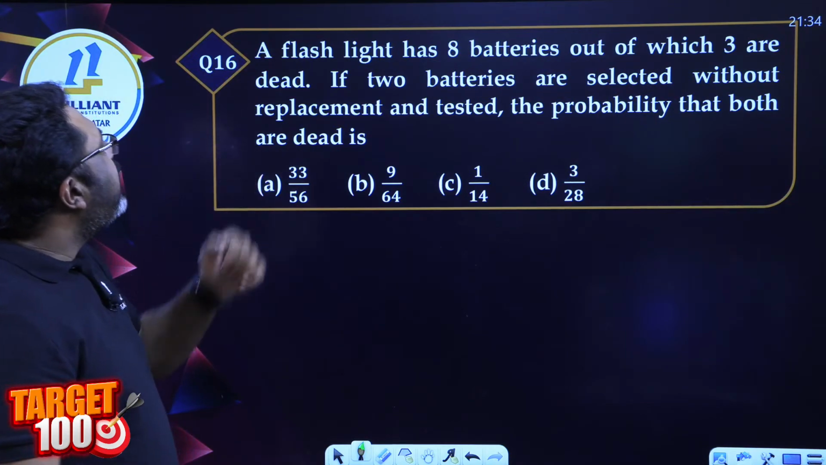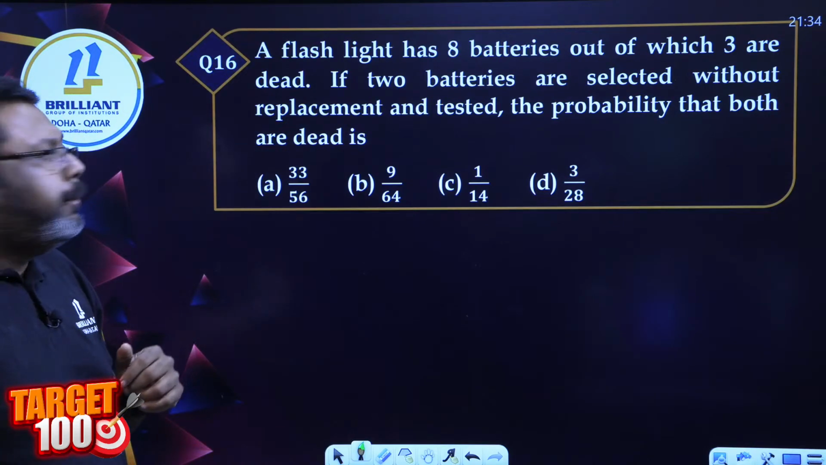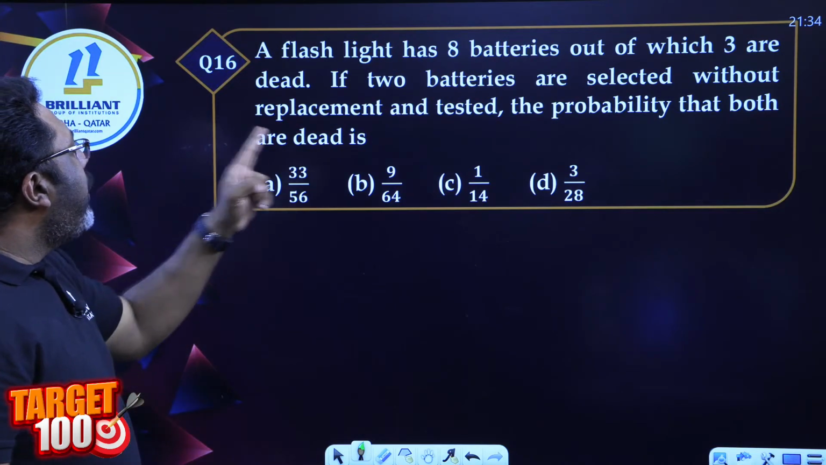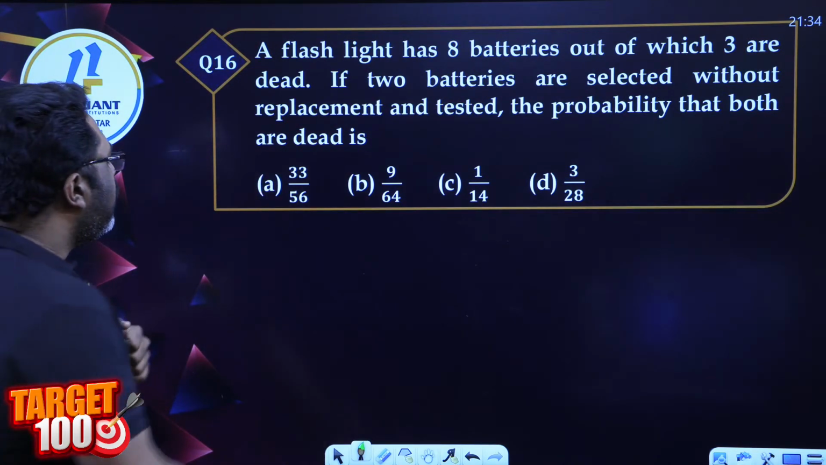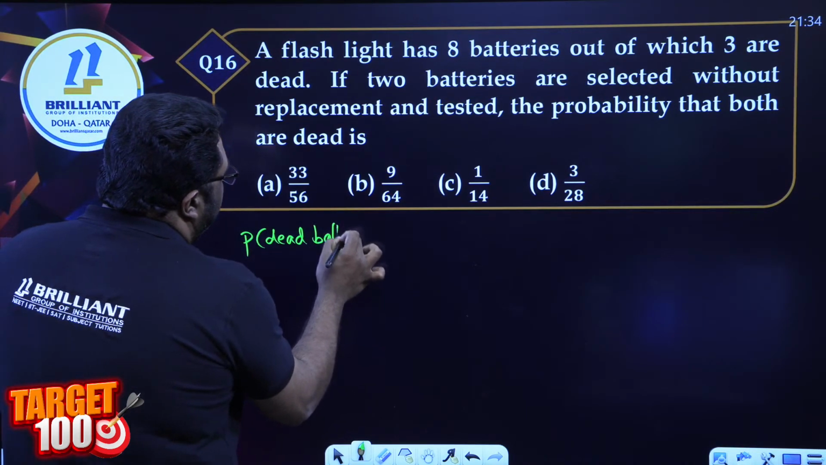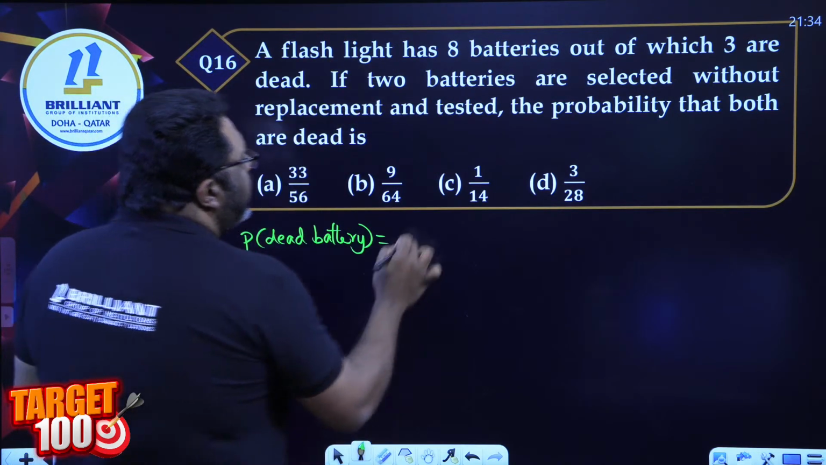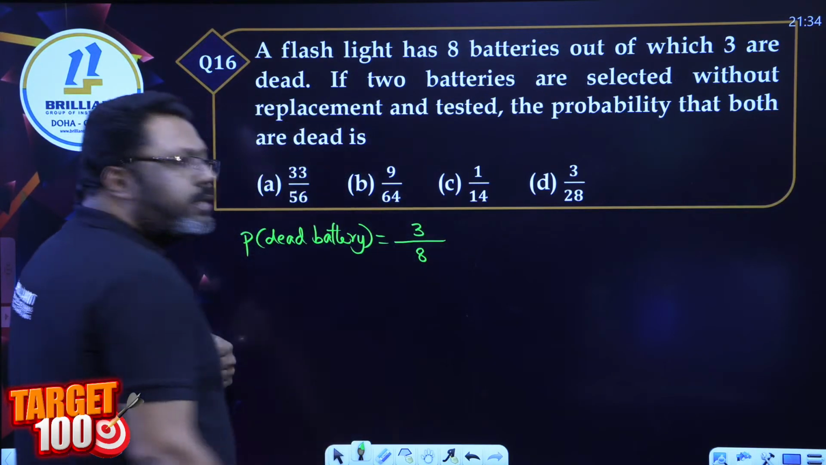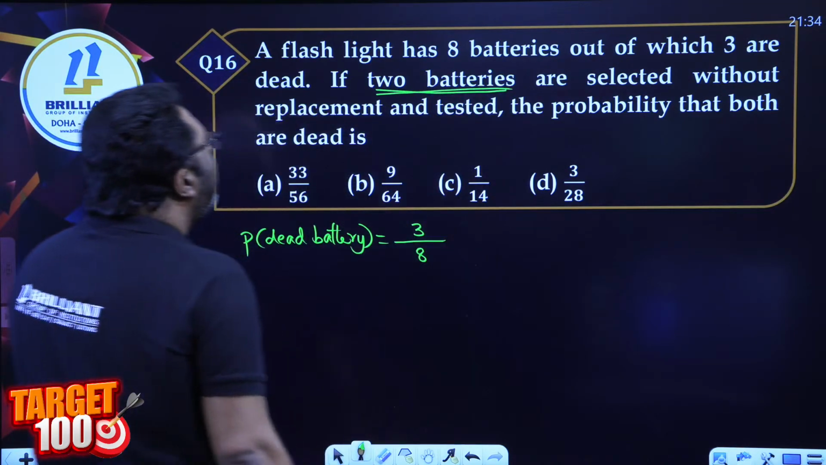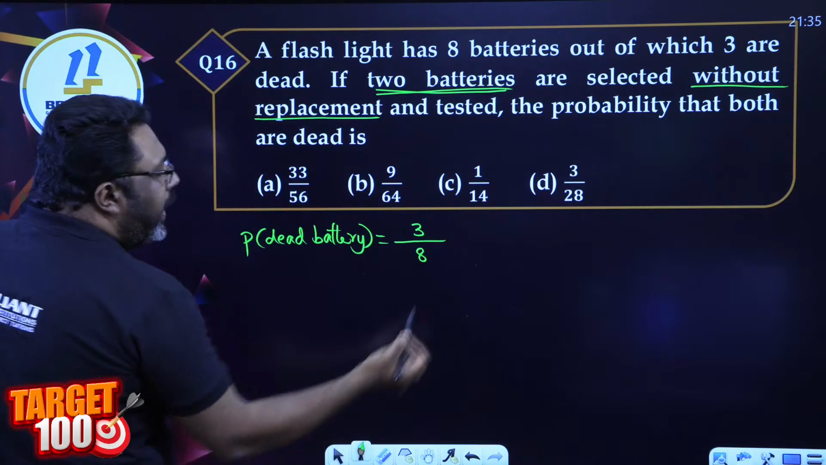16. A flashlight has 8 batteries, out of which 3 are dead. If 2 batteries are selected without replacement and tested, the probability that both are dead. What is the probability of getting a dead battery? There are 3 out of 8, right? Yes. Now they're saying that 2 batteries are selected without replacement. Since it is without replacement, what happens?